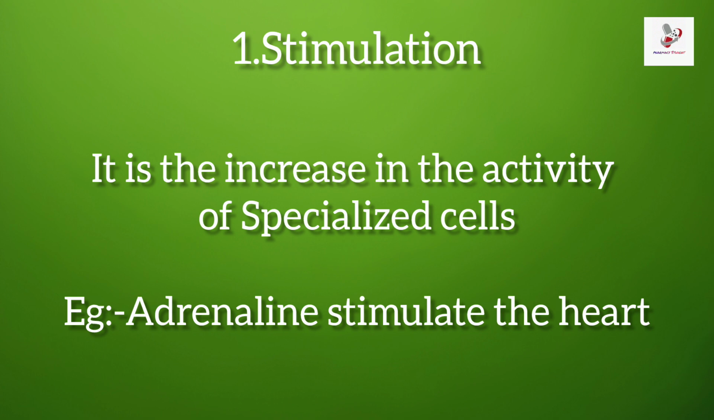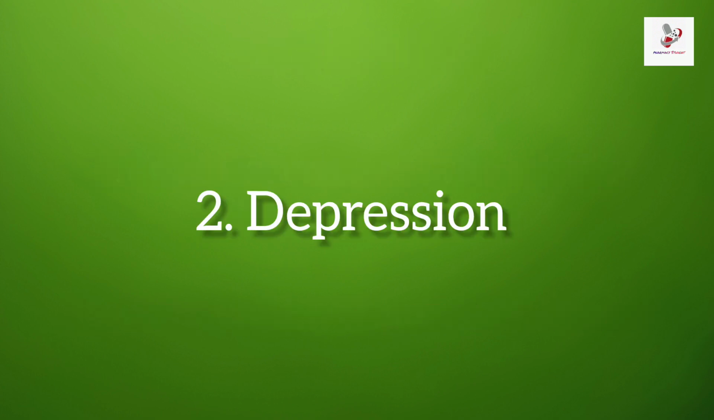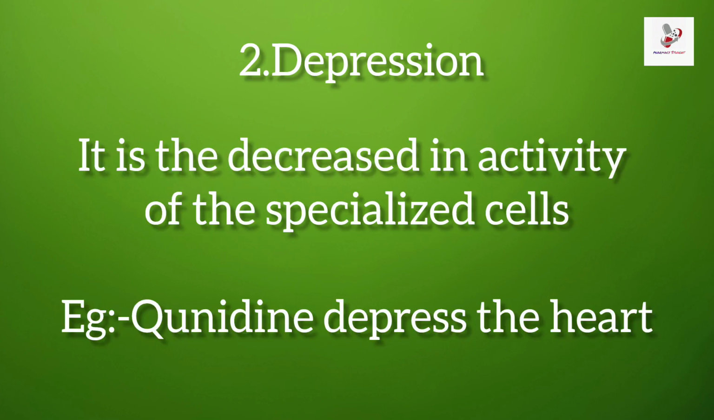Adrenaline binds to the beta-1 adrenergic receptor, which is located in the heart muscle, and this results in activation of the receptor, increasing the heart rate by enhancing the firing rate of the SA node. It also increases the force of contraction by enhancing calcium influx during each heartbeat and improving the overall output. Depression. In pharmacology, depression refers to a mental health disorder characterized by persistent feelings of sadness, hopelessness, and lack of interest or pleasure in daily activities, and it requires pharmacological intervention for management. In simple terms, depression is the decreased activity of specialized cells. Example: quinidine depresses the heart.